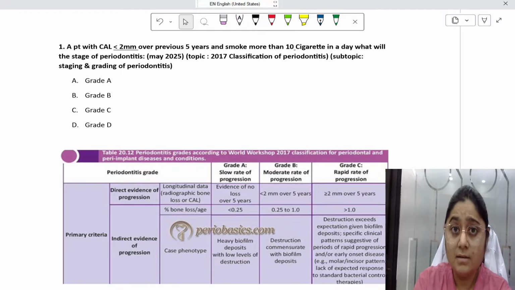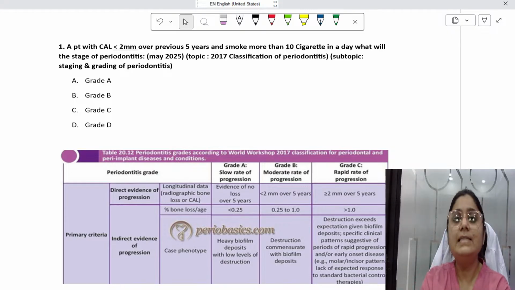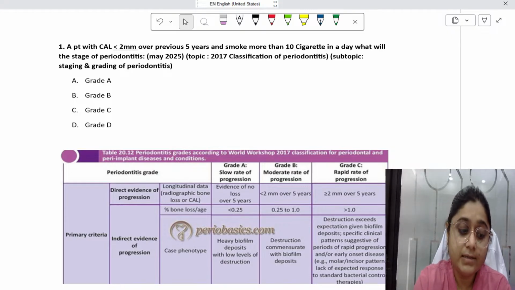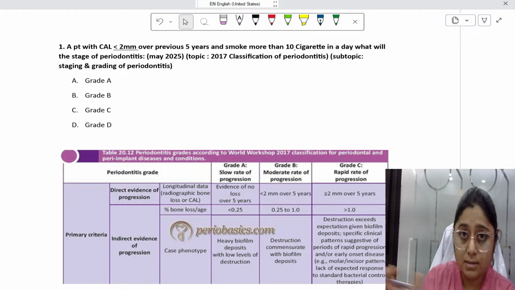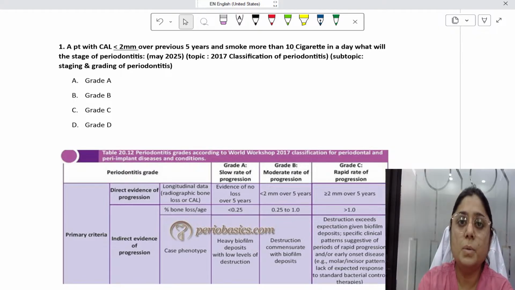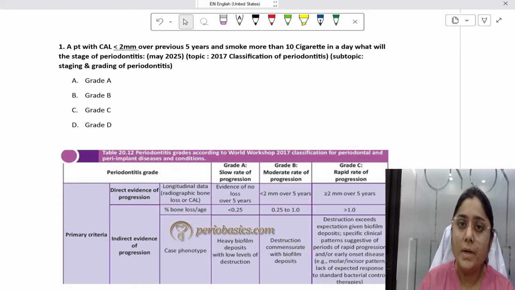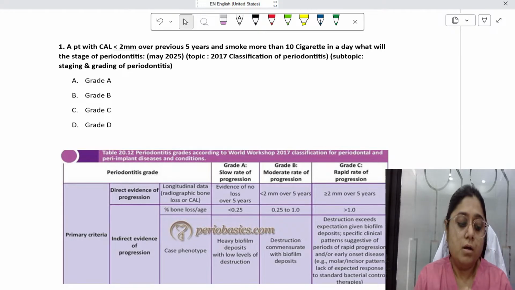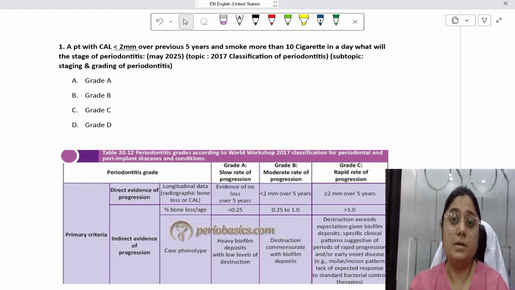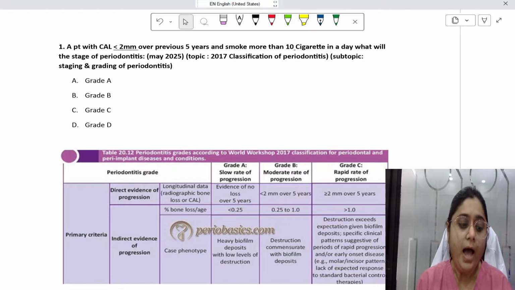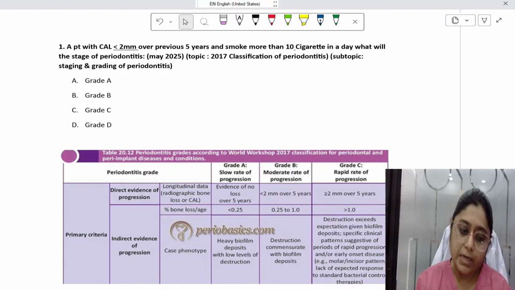So today, this rewind session by DBMCI is an attempt so that in the last minute, 2 months before INI-CET, we can revise the most frequently asked topics. I have taken questions from the last 3 years' papers, and I'll tell you the topics from which those questions have come, and also the past questions from the last 5 to 6 years' papers.